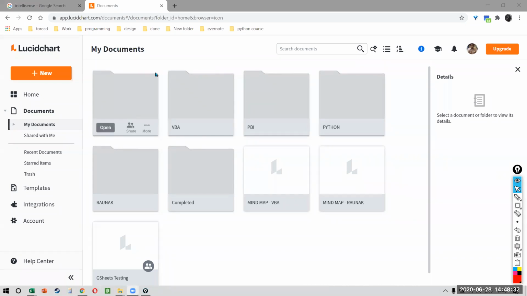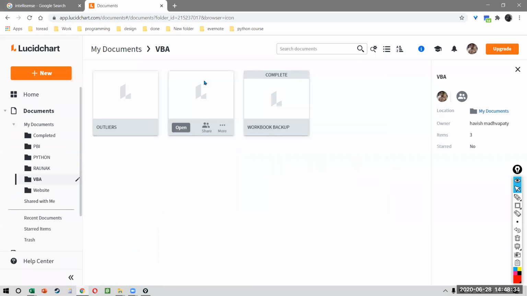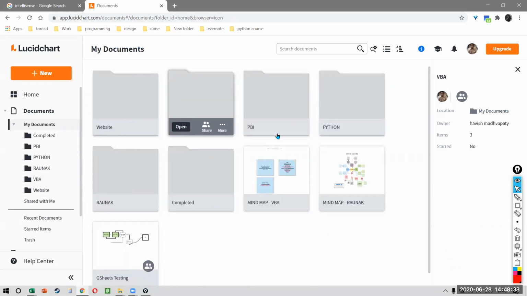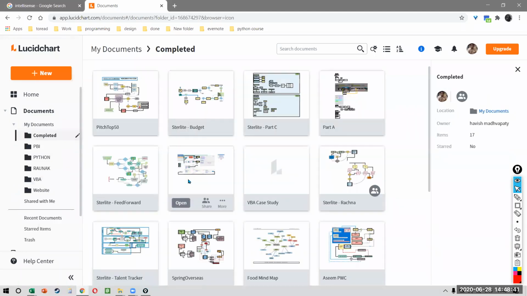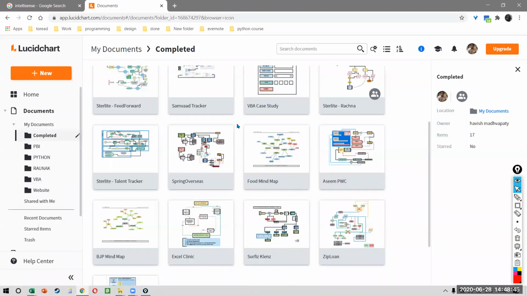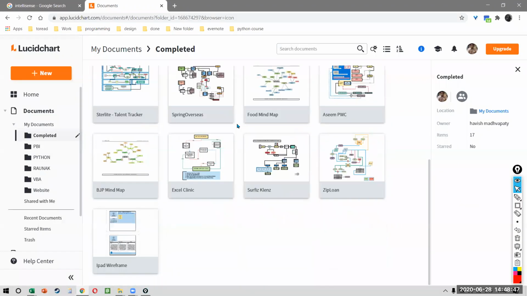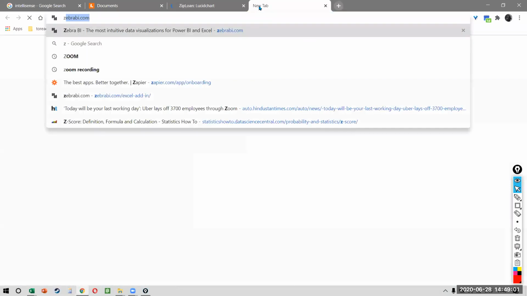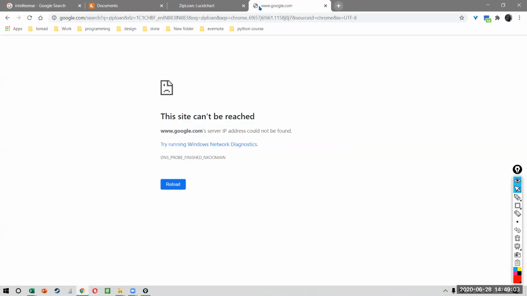Anyway, just to show you how I do my work, like when I'm preparing a client project, let me show you an active project. Anything, I can show you anyone. Okay, so there's a company called, why does it say that I'm offline? I'm not offline. One second, just refresh my page a few times. It has some problem.